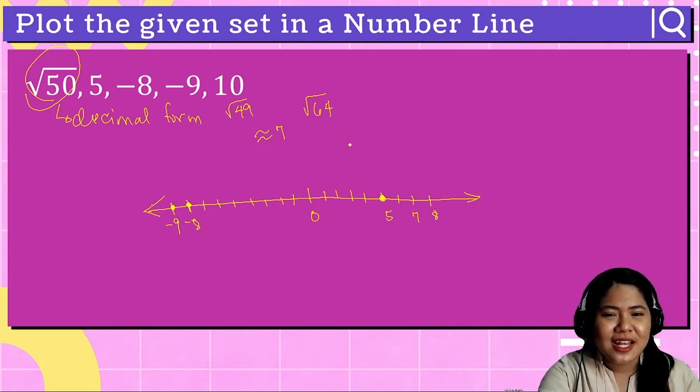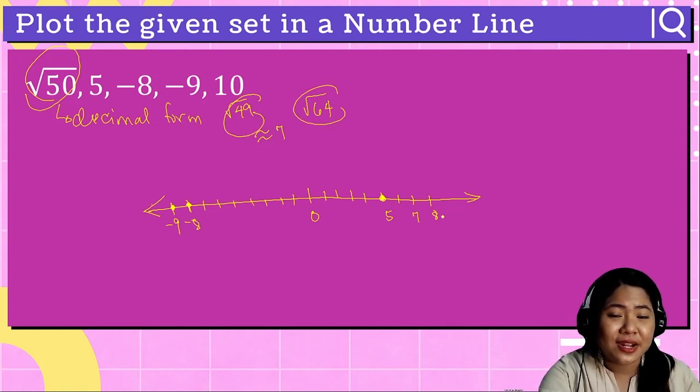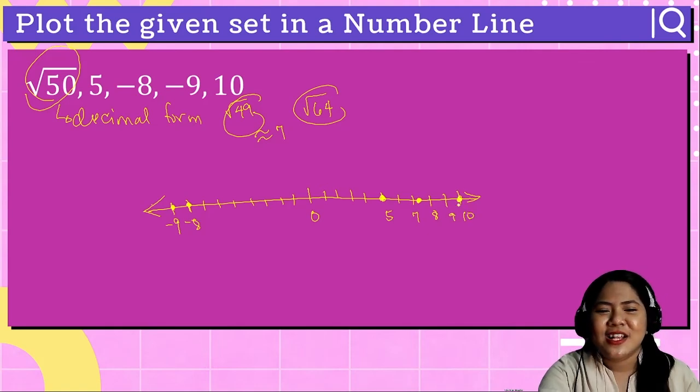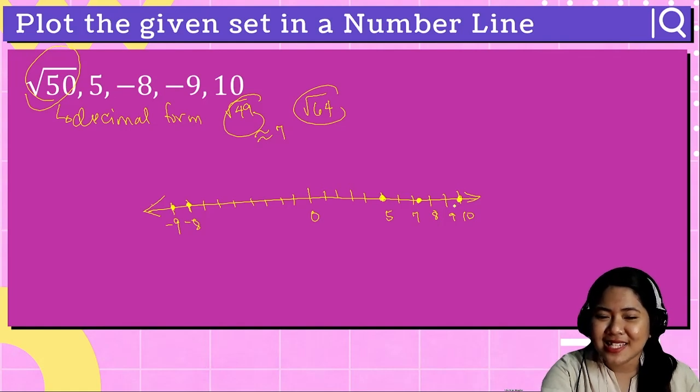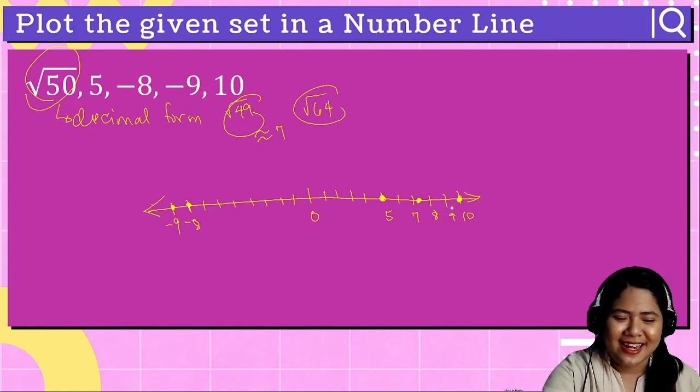Is square root of 50 closer to 49 or closer to 64? 50 is closer to 49. Therefore, this should be closer to 7. And then, of course, 9, and then 10. So that's how we plot the given set on a number line.